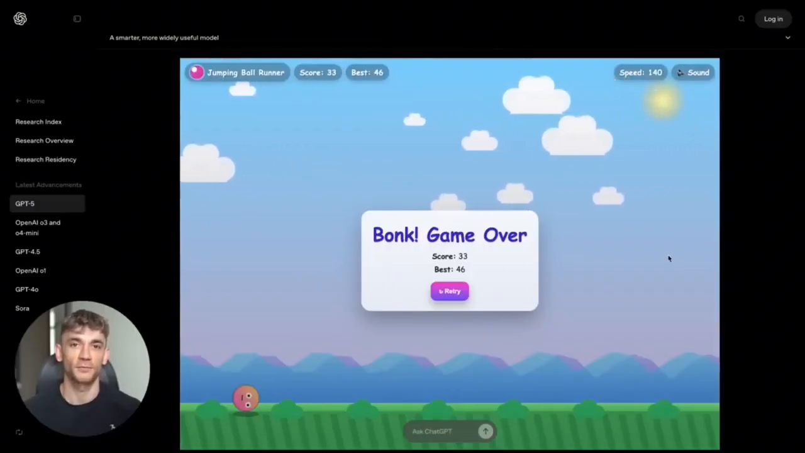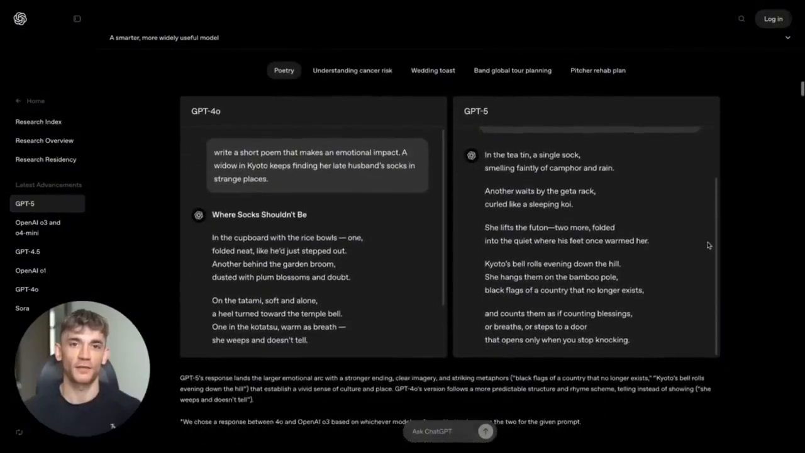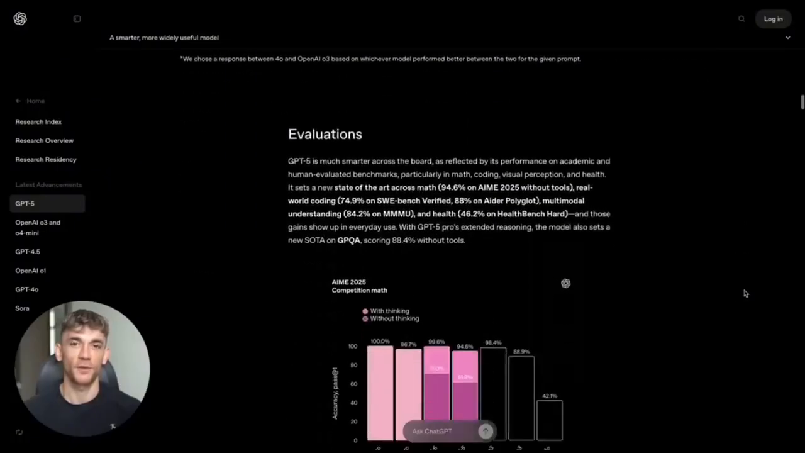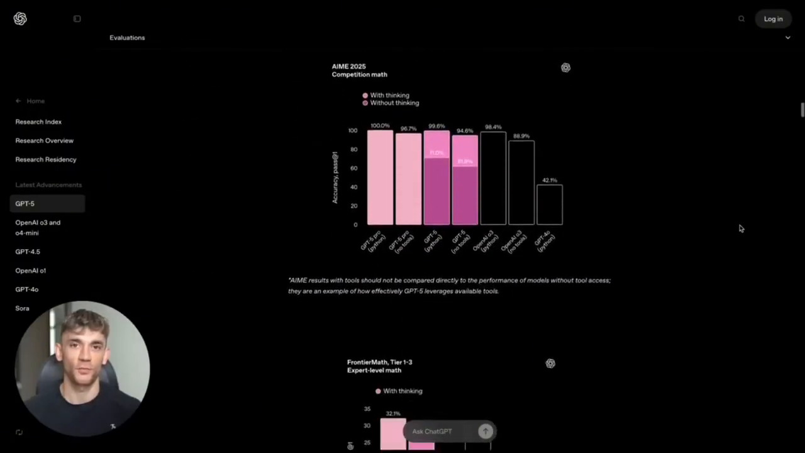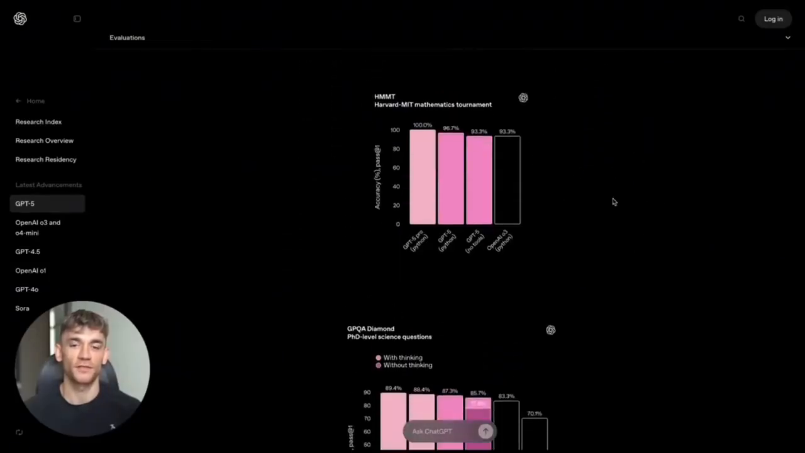But here's the thing most people miss. It's not just about the code quality, it's about understanding intent. When I said underwater theme with animated bubbles, I didn't have to explain what that meant. It just knew. Bubbles should float up, water should look blue and wavy, fish should swim. The intelligence isn't just in writing code, it's in understanding what you actually want. Want to know something even crazier?